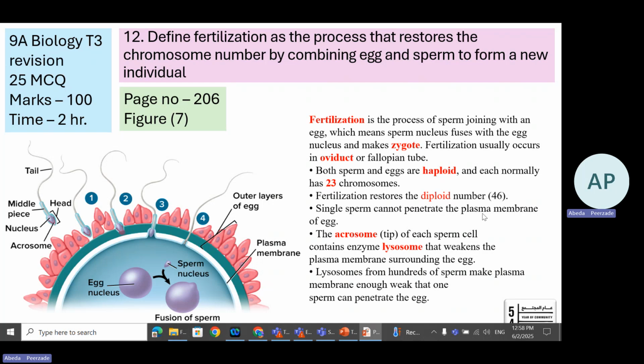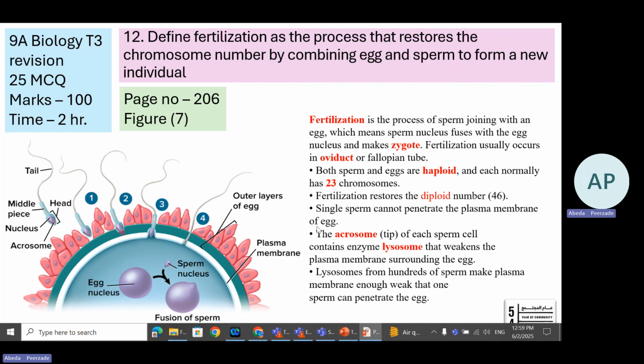A single sperm cannot penetrate the plasma membrane of the egg. You can see here, there are many sperm trying to penetrate the egg plasma membrane, but only one gets success and enters inside. So you can see the head of the sperm has entered inside the egg.